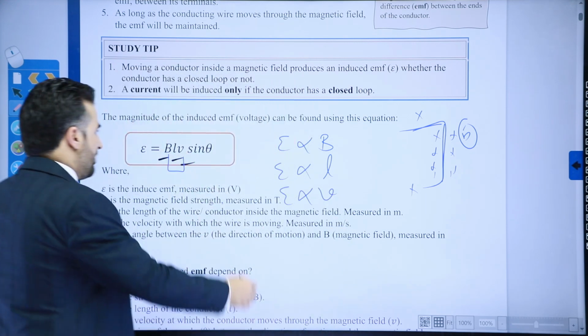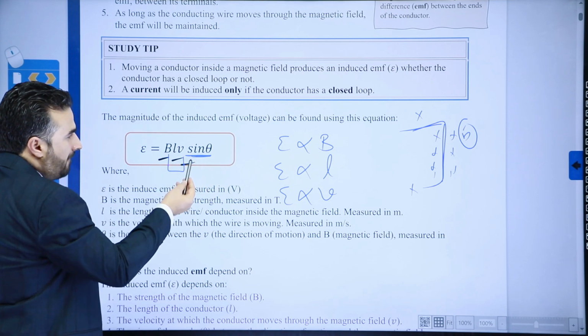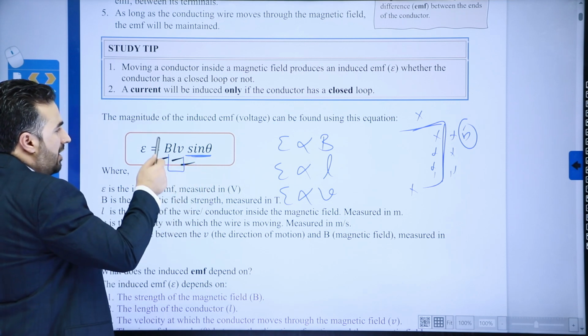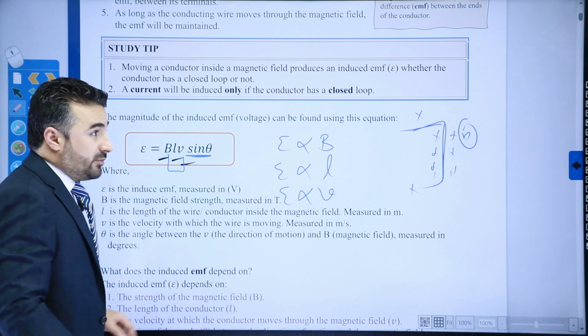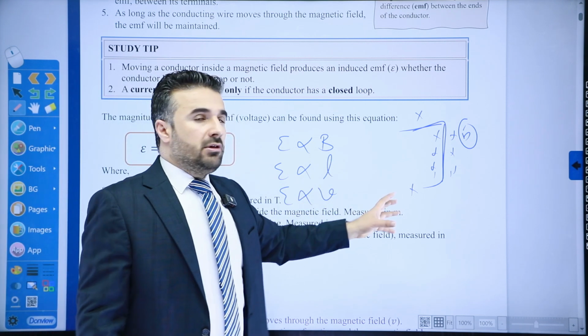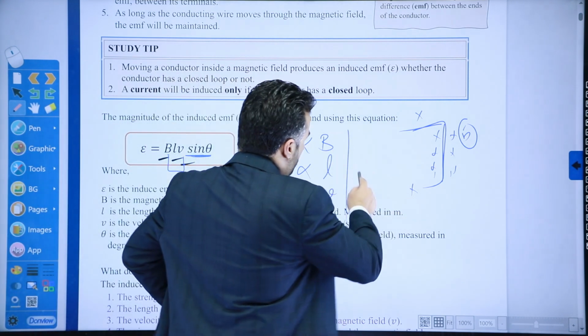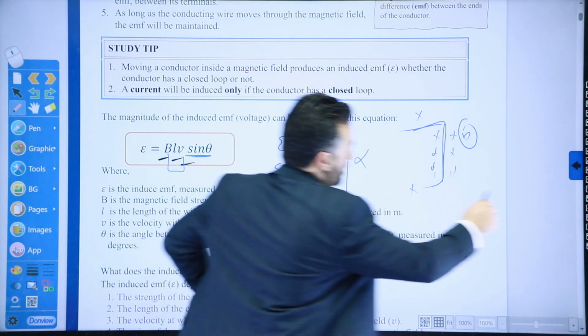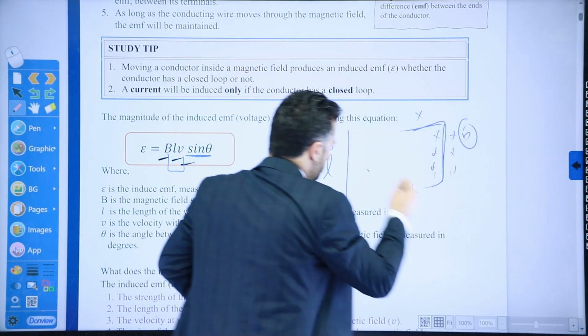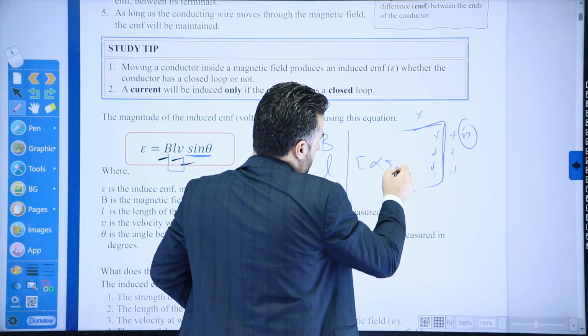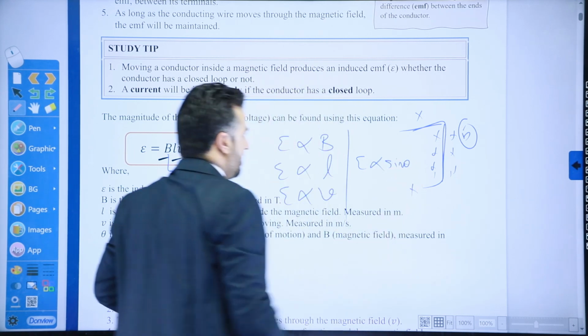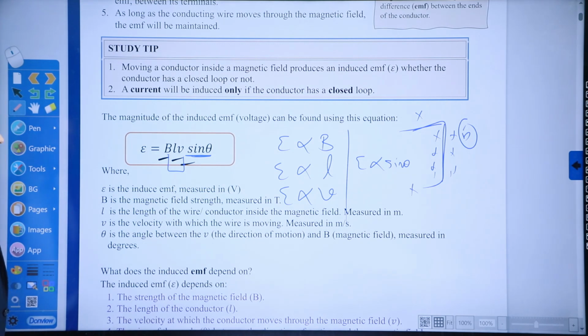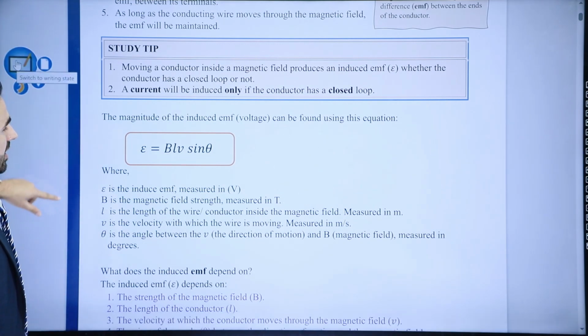So this angle is basically this sine theta, the angle between the magnetic field and the velocity that you're moving the wire with. That all determines the strength. And of course, this electromotive force is also directly proportional to sine theta. Once again, this theta is the angle between B, the magnetic field strength, and the velocity here.